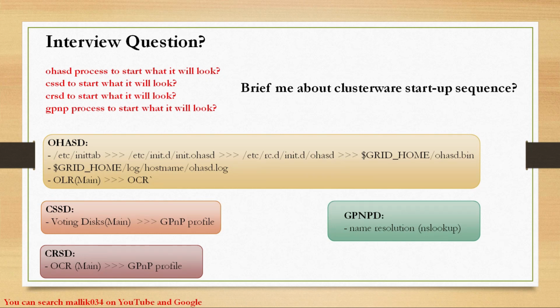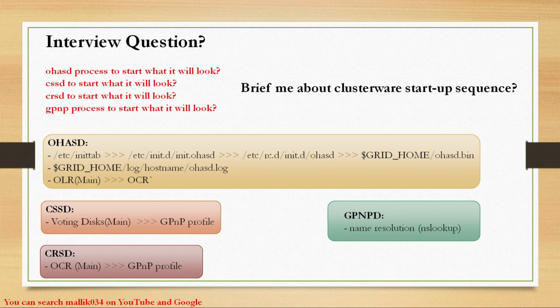Looking at my first screen, everyone will be wondered, because the first thing I mentioned is interview questions. That is true, because whenever you give an interview for any organization, the first and foremost question is they will ask you to brief them about the clusterware startup sequence, which order it is going to start. That is a common question. After watching this session, you will be able to answer that question.